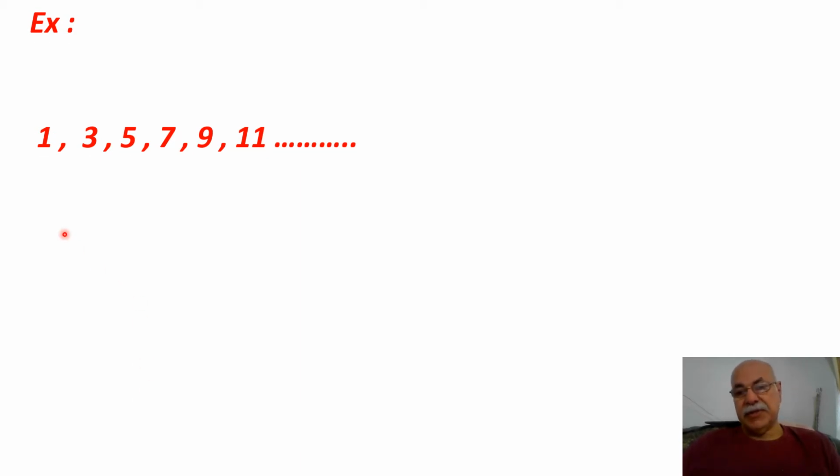Here, for this sequence example, you see 1, 3, 5, 7, 9, 11. This is called the odd number sequence. An odd number can only be divided by itself and 1, with no other divisor. You see, 3 divided by 1 is 3, and 3 divided by 3 is 1. This is the odd number.